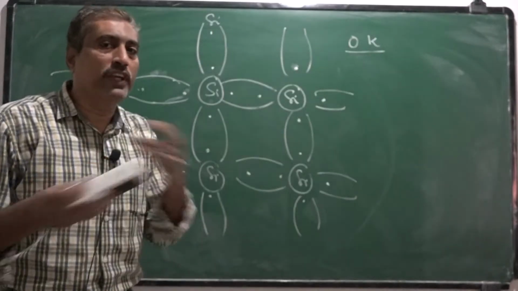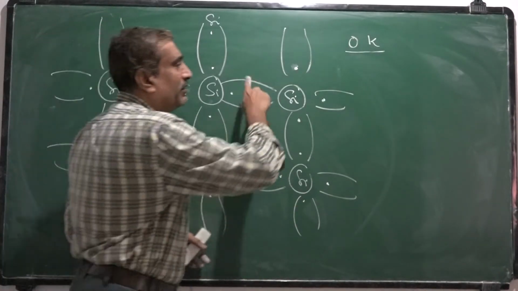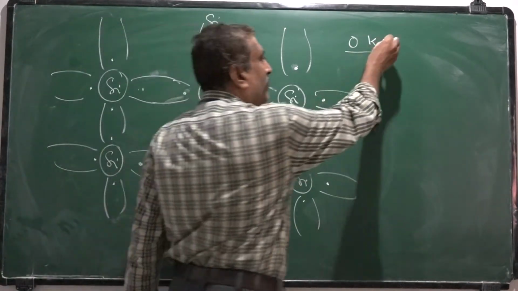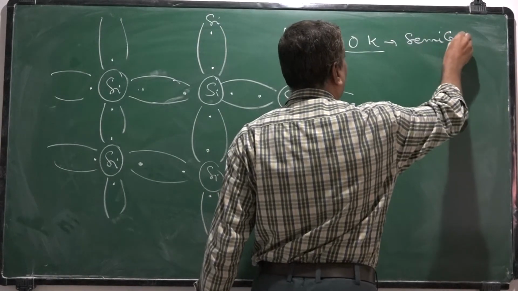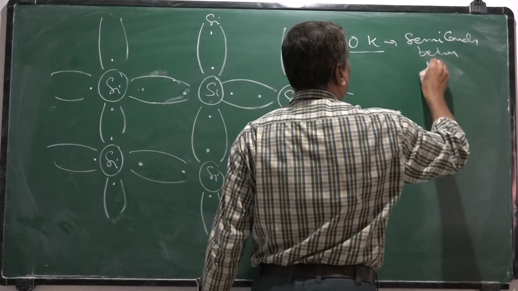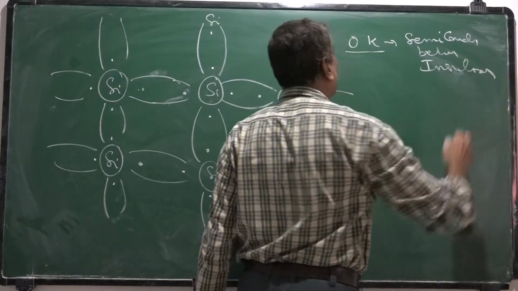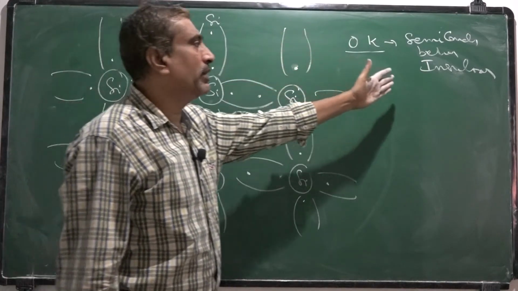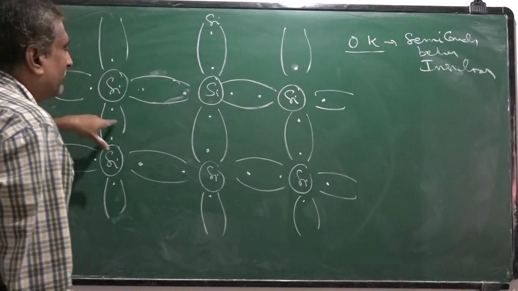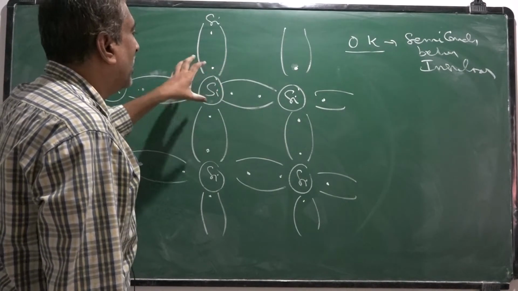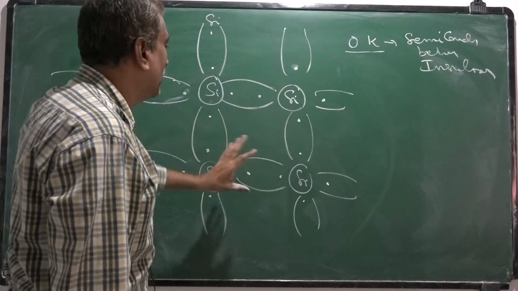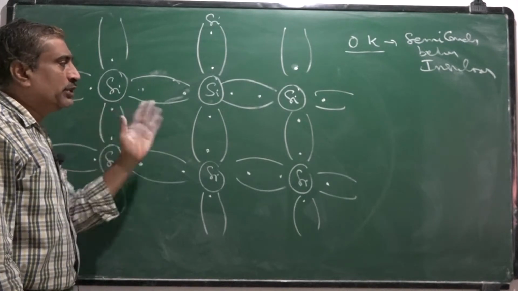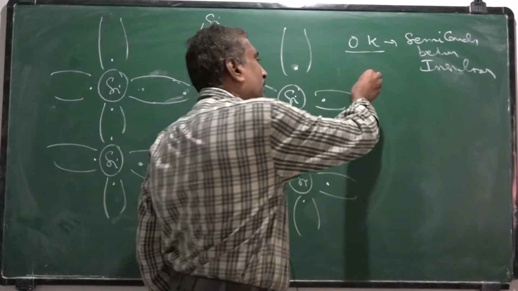That means there is no free electron available, so conductivity is 0. Conductivity is 0 means it is an insulator. So at 0 K, a semiconductor behaves like an insulator, because all the 4 valence electrons of a particular silicon atom are tightly bound in covalent bonds with neighboring semiconductor atoms. Now assume that the temperature is increased slowly.